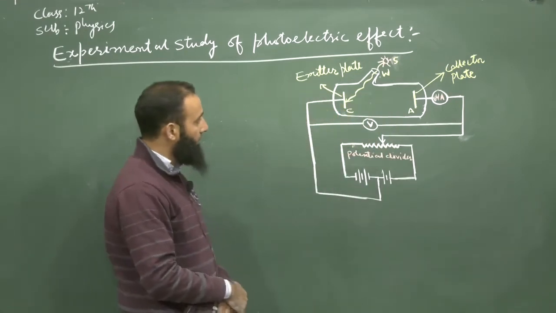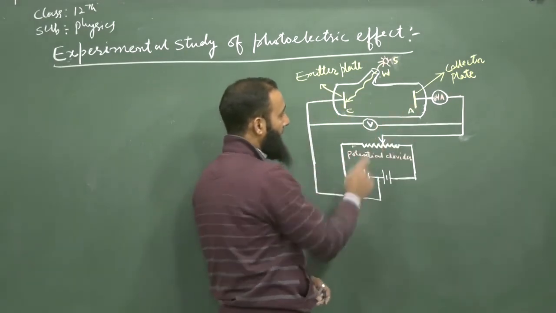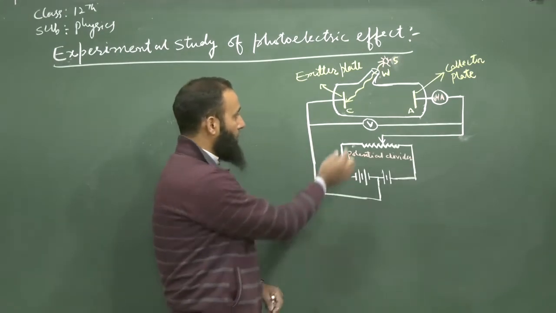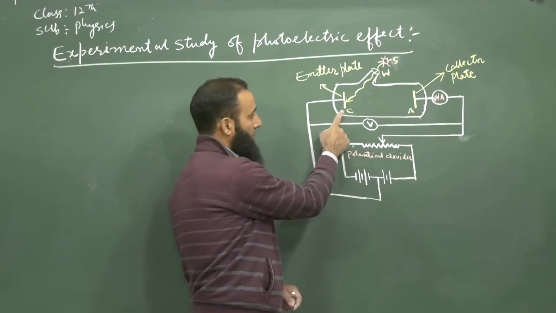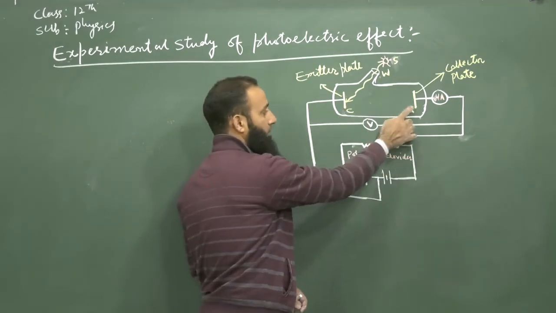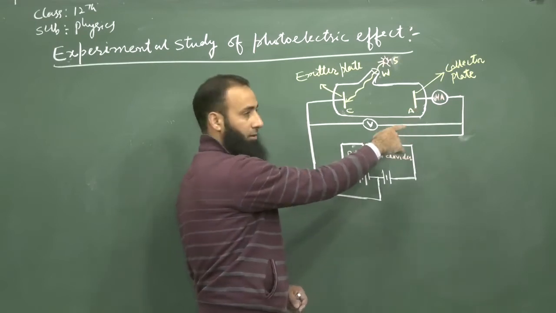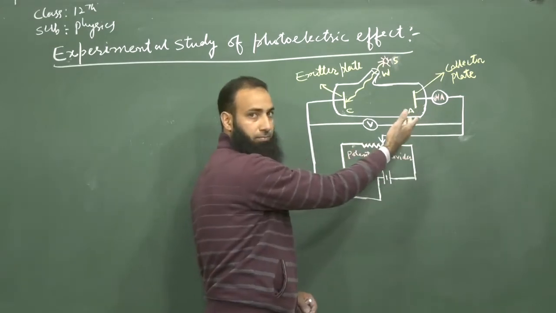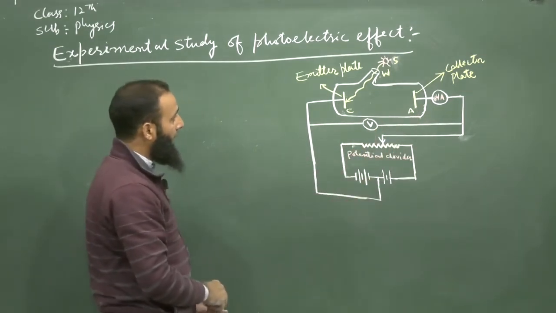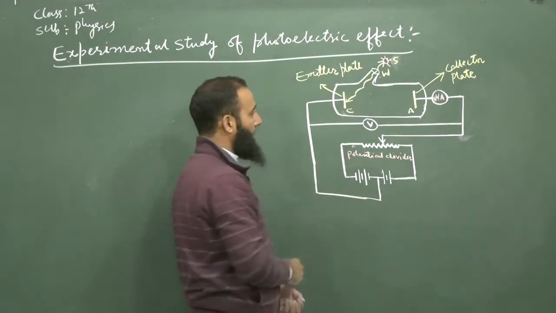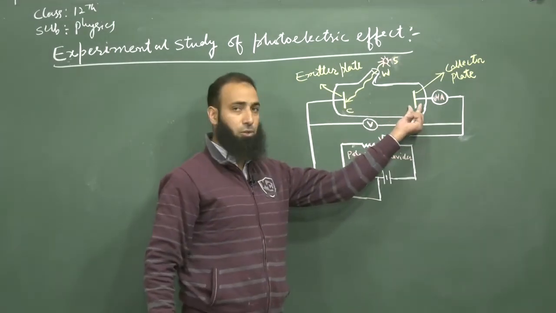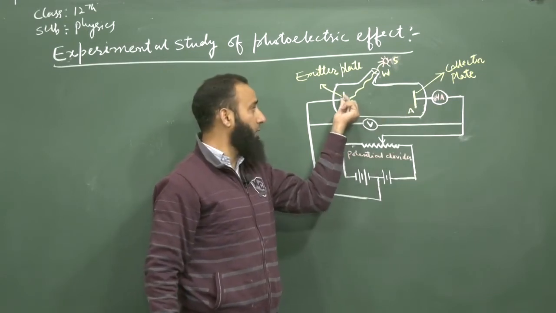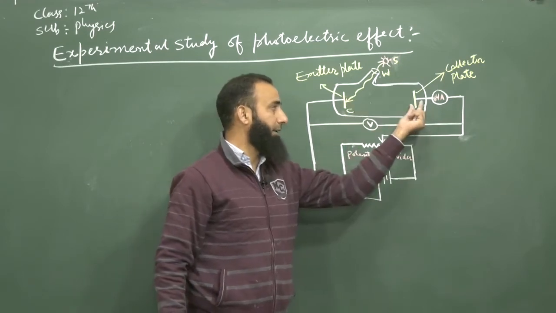Thus, we can make the collector plate A sometimes positive with respect to the plate C, with the help of this arrangement, or sometimes negative. When the potential of A is made positive relative to C, the electrons which are coming out get attracted towards it.